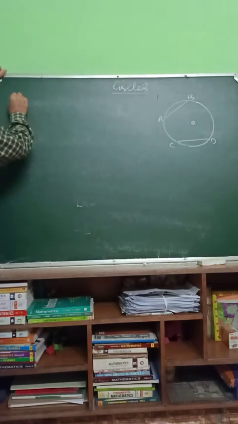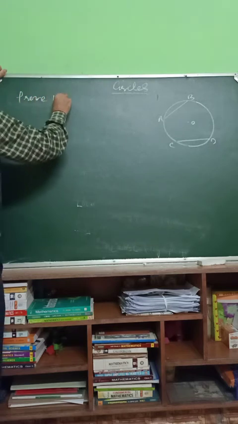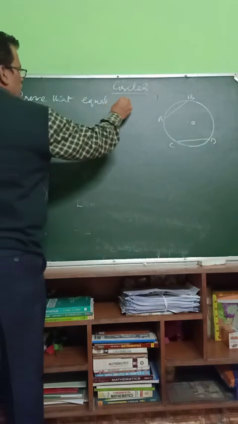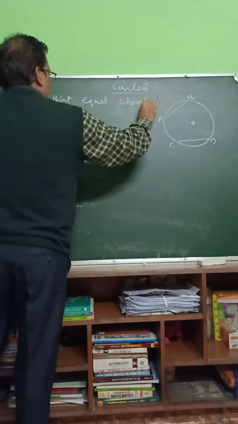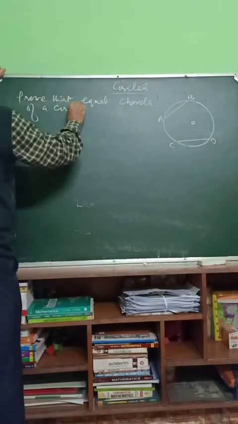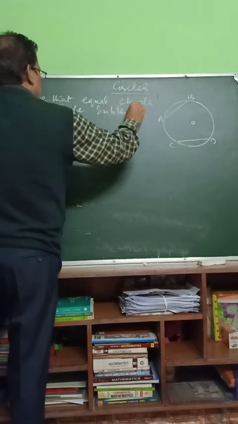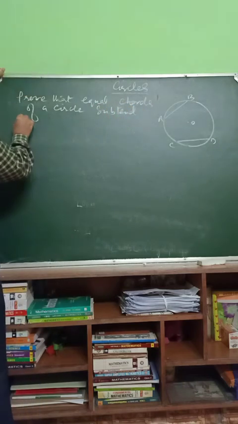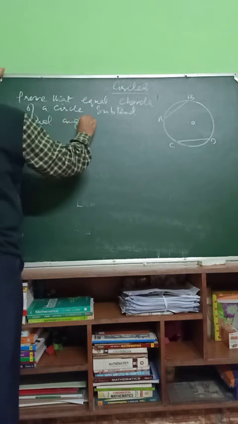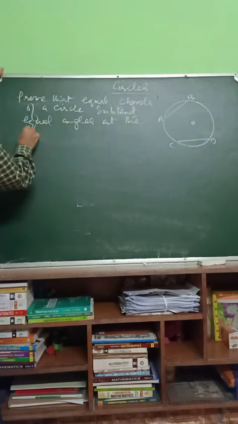What the statement is: prove that equal chords of a circle subtend equal angles at the center.